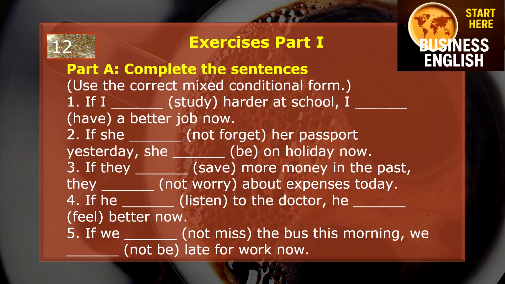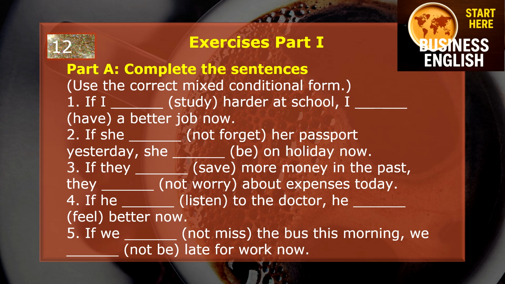Okay guys, so finally we have some time for exercises. It's just part 1. Part A is complete the sentences. Use the correct mixed conditional form. 1. If I study harder at school, I have a better job now. 2. If she not forget her passport yesterday, she'd be on holiday now. 3.